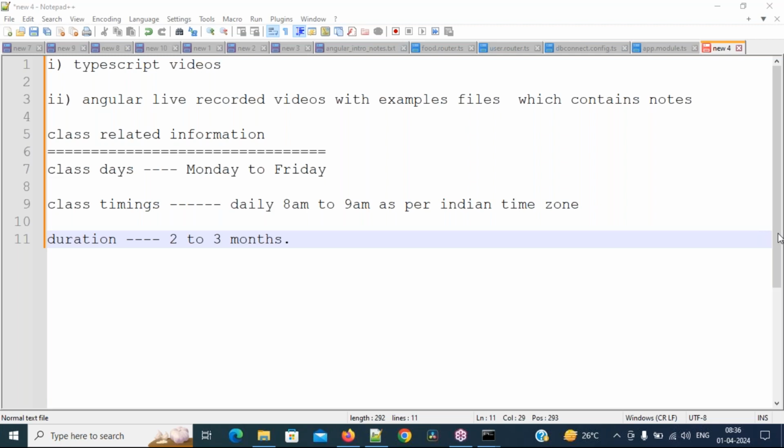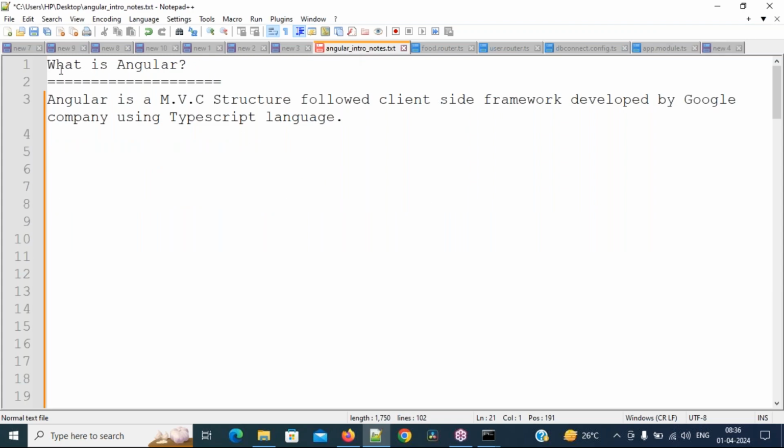Yes, this is about the course related information. So that's it. Now we are going to enter the introduction of the class. Up to here, is everybody clear? Then now, what is Angular and what are we going to do? Before going to that, what are the prerequisites? Yes, good question. Right now I want to discuss prerequisites with you.